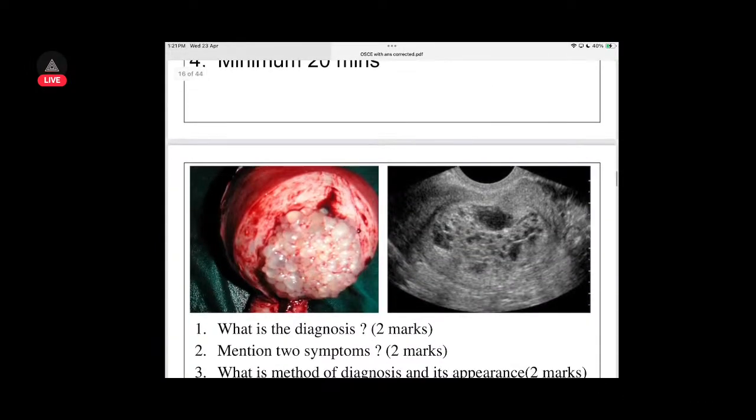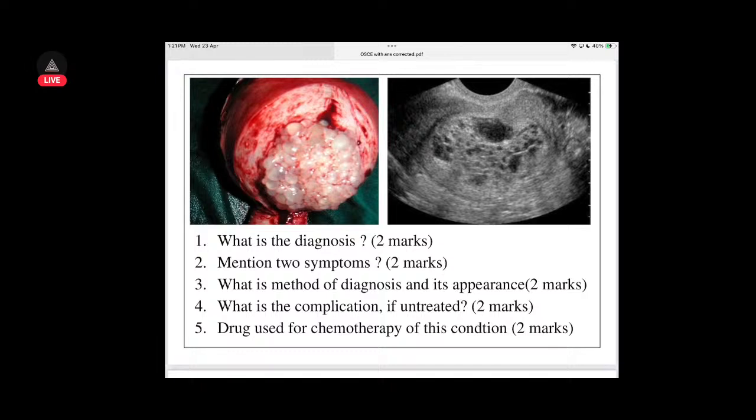20 minutes you do. This is gestational trophoblastic disease. What do you say? H-mole, hydatidiform mole. This is H-mole, and symptoms: there is passage of grape-like structures with vesicles, and abdominal pain maybe, and severe nausea, vomiting.